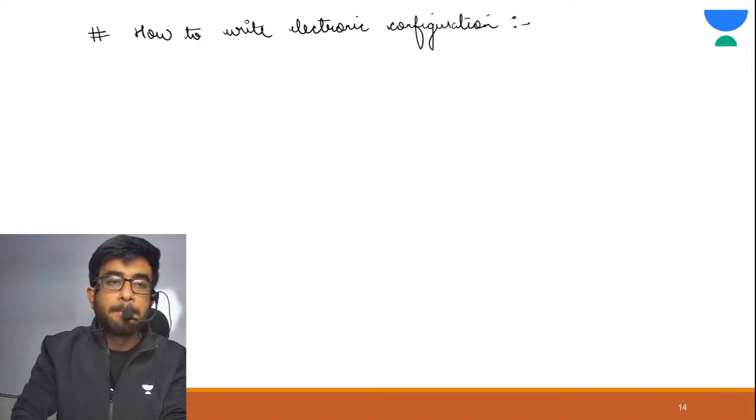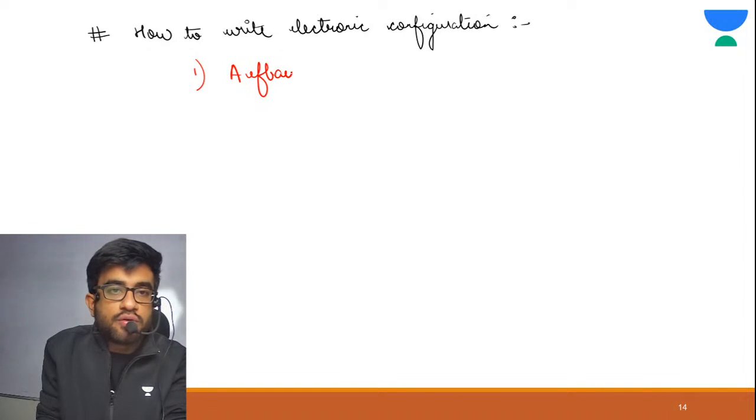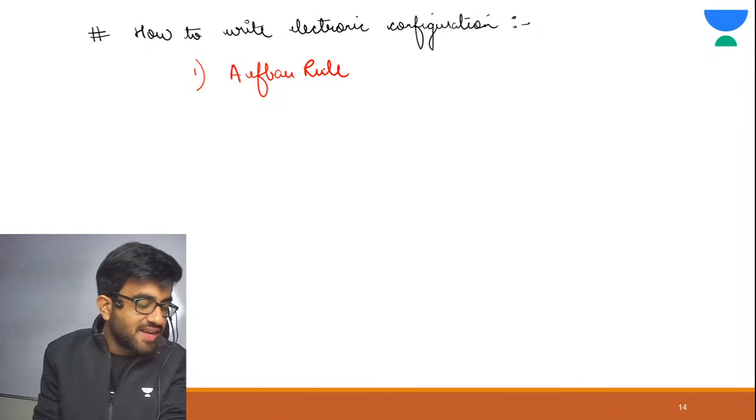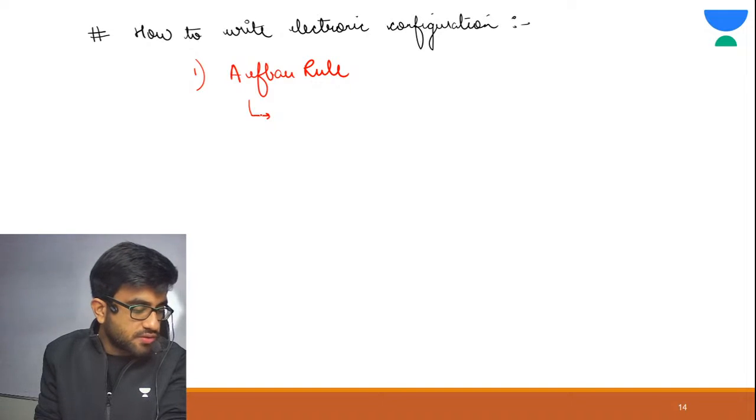See, there are certain rules which we need to follow if we want to write electronic configuration. First rule is Aufbau rule. Aufbau is the name of a scientist. What does this rule say?